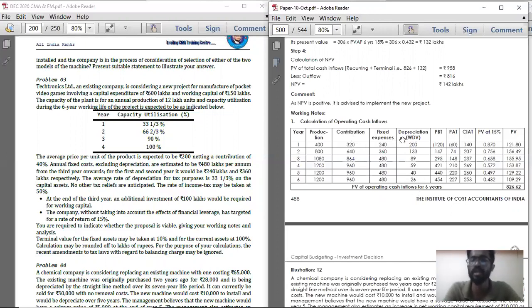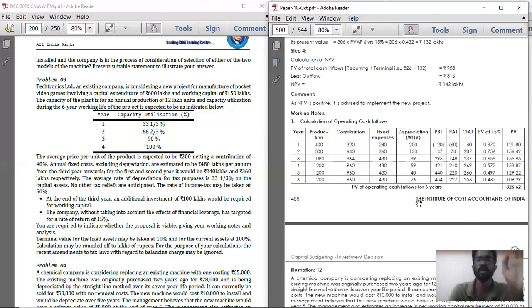Now from contribution, take off fixed expenses and depreciation. You get PBT. From the PBT, take off tax to get profit after tax. Tax is 50%. So if you take 50% from the PBT, you will get PAT. So 120 into 50%, 60. So minus 60 loss. 147 into 50%, you will get 74. 295 into 50%, 148. Everything we are rounding off to 0.5.